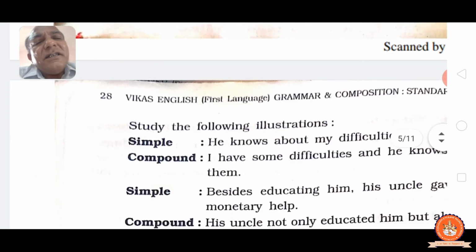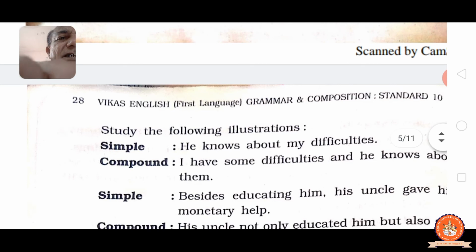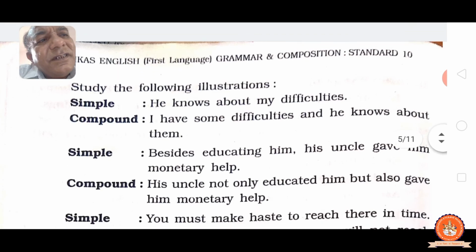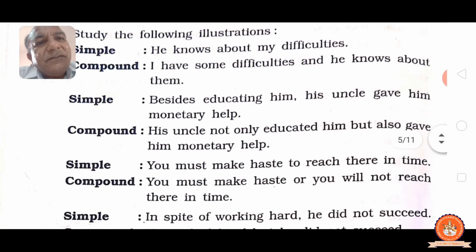See, study the example. Simple: he knows about my difficulty. Simple sentence. Compound: I have some difficulties and he knows about them. That means we must think in a proper way. See, simple: besides educating him, his uncle gave him monetary help. That means his uncle not only educated him but also gave him monetary help. That shows that it has higher importance.